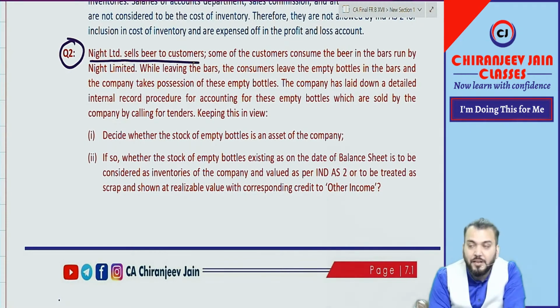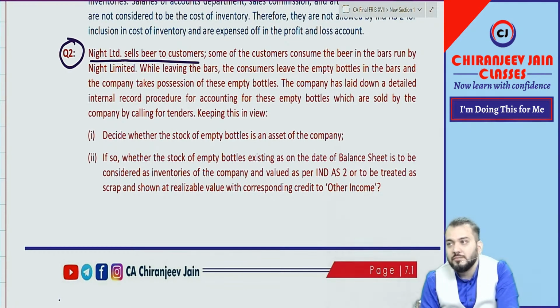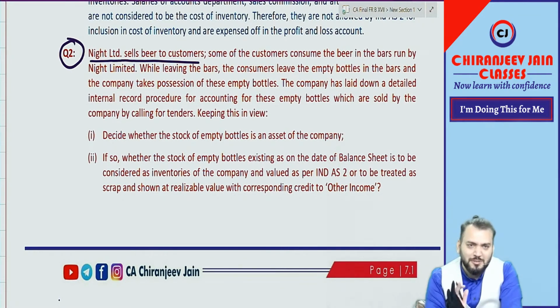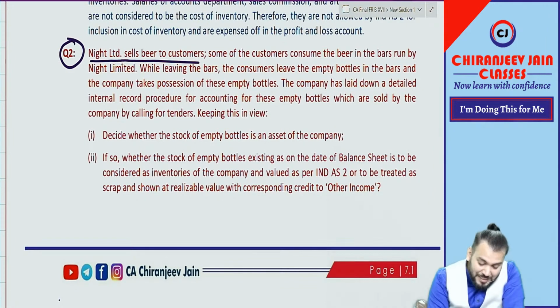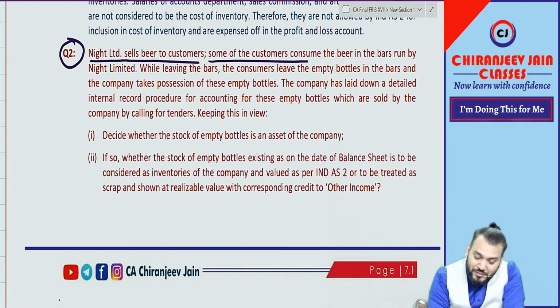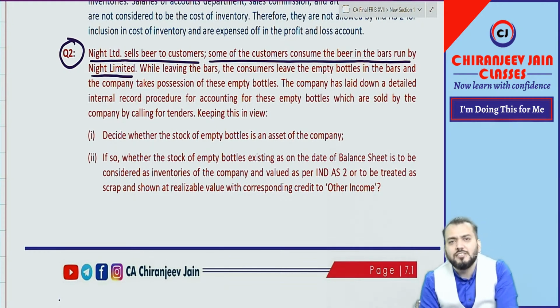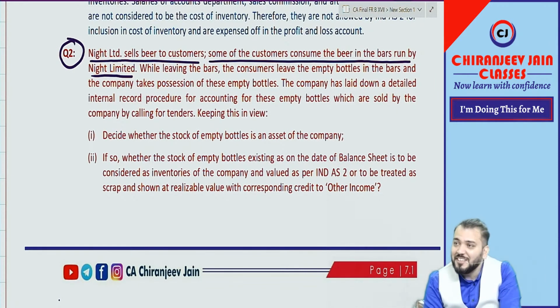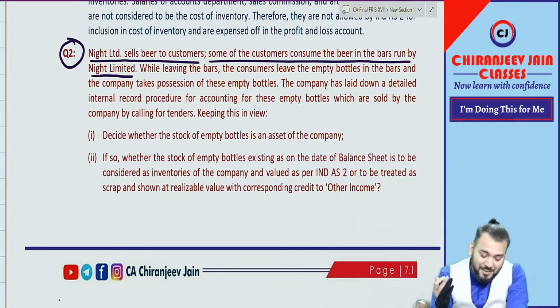Night Limited sells beer to customers. You know beer? You don't know? Whatever you know, I also don't know. Some of the customers consume the beer in the bar, run by Night Limited. There are some companies which run bars at night, therefore the name of the company is Night Limited. You might be knowing bars. If you don't know, leave it.